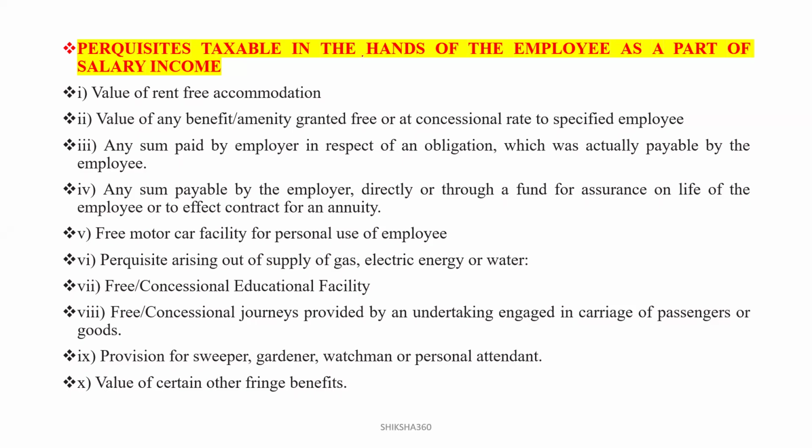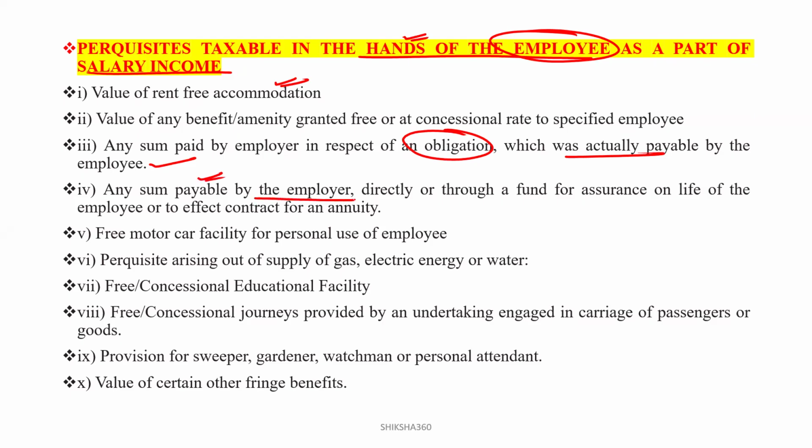So perquisites taxable in the hands of the employee as a part of the salary income. Clear? Taxable, which has to be taxable in the hands of the employee as a part of the salary income. First one, value of the rent-free accommodation; value of any benefit or amenity granted free of cost or at a concessional rate to the specified employees; any sum paid by the employer in respect of any obligation which was actually payable by the employee; any sum payable by the employer directly or through a fund for assurance on the life of the employee or to effect a contract for an annuity; free motor car facility for the personal use of the employee;